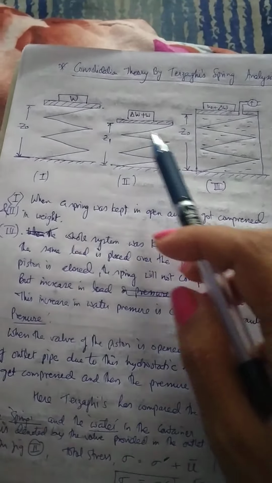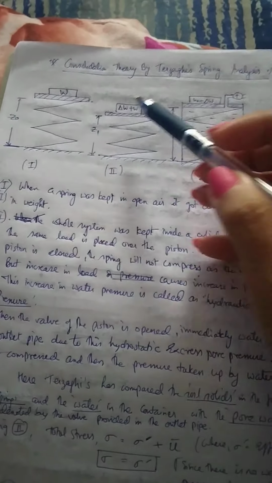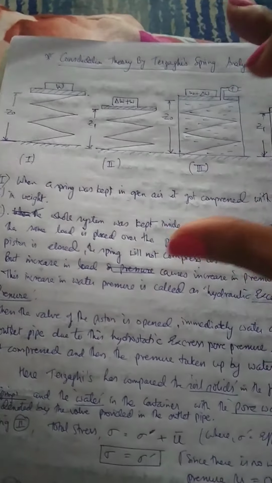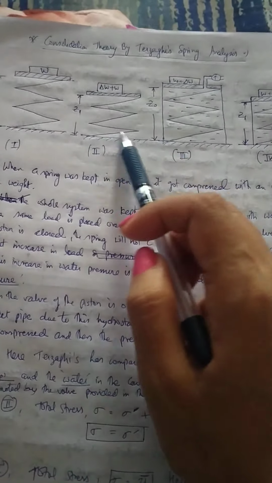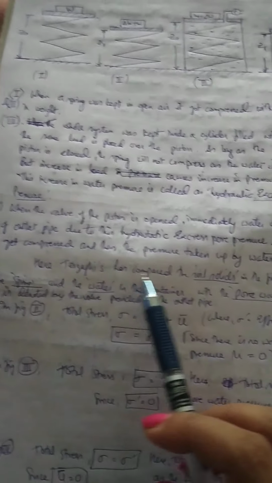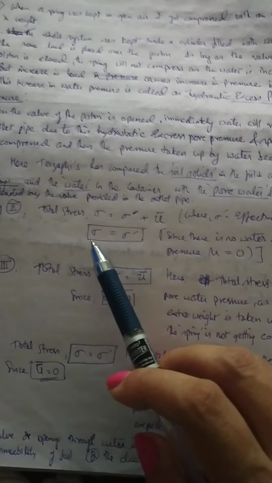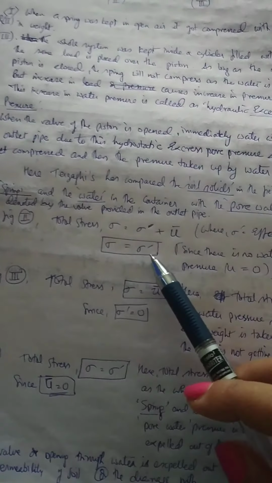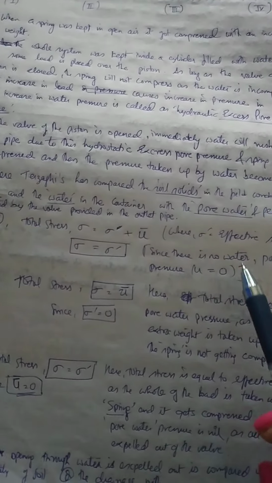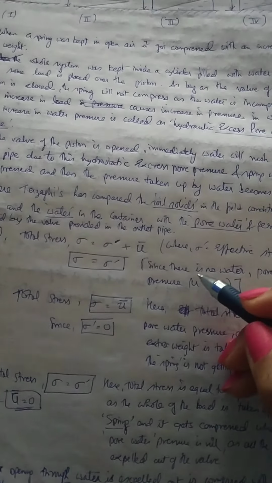So when there is no water and the load is increased by delta W, all the load is taken up by the spring. That means the spring is compared with the soil solids, right? He has compared the soil solid with the spring. So all the load is taken up by the soil solid. So total stress in that soil mass will be the effective stress. Since there is no water, the pore water pressure will be 0.